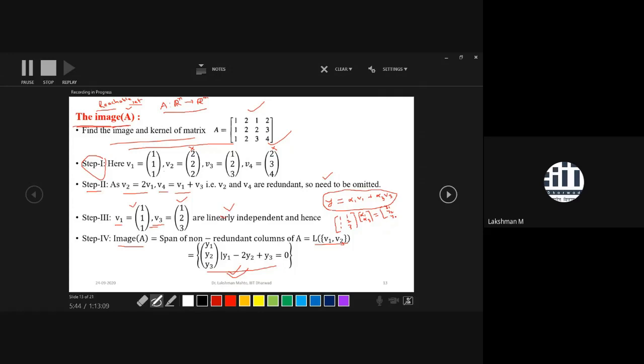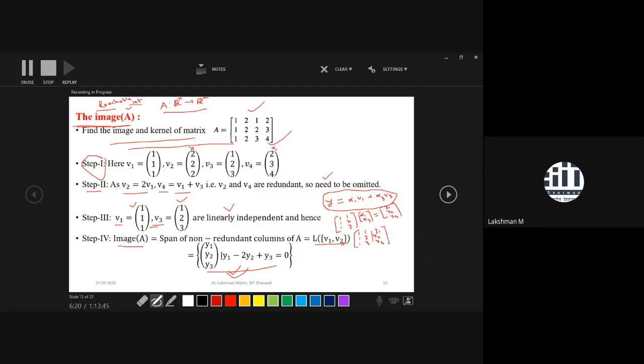So after that, what you do? Apply elementary row operations. First, you need to put this into augmented form. So the augmented form would be in this form: 1 1 1, 1 2 3, and the augmented column is given by y1, y2, and the last entry is y3.